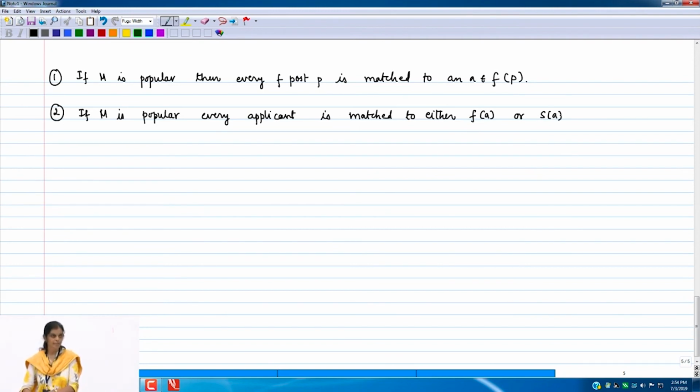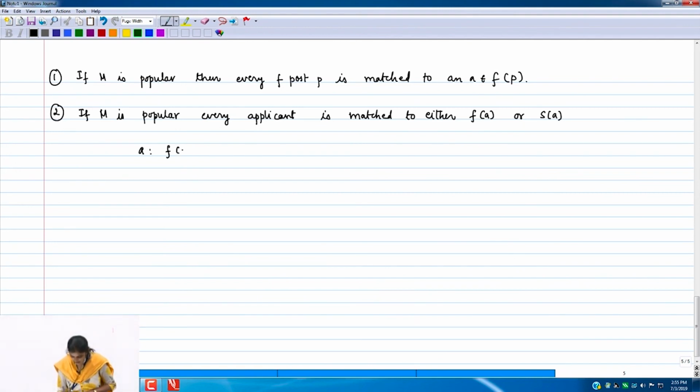F of an applicant, F of A, is its rank 1 post. S of A is its most preferred post which is a non-F post. And whether a true S post is there or not, we do not care. It may be its dummy last resort post. So we want to show this, that is, if M is popular, every applicant is matched to either its FA or SA. So let's look at an applicant's preference list.